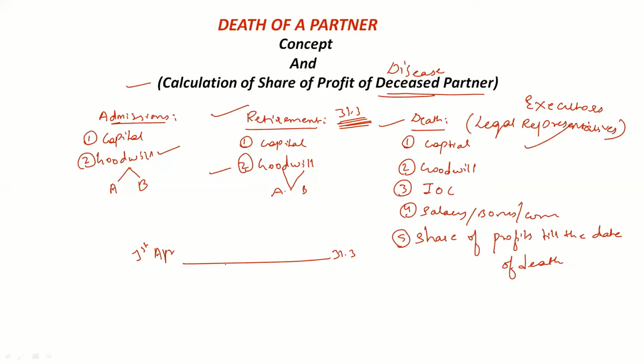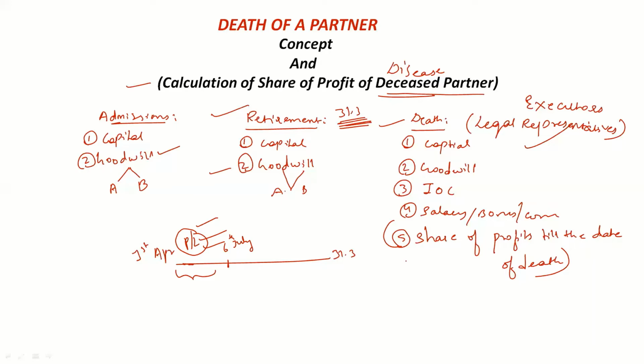Suppose a partner here is dying on 6th of July, in the middle of the accounting year. From 1st April to 6th of July, the firm must have made some profits or losses, right? The firm is carrying on business activities, so it means the firm has made certain profits, even though the amount may be very small. If there are no profits, at least there will be some losses. Out of these profits or losses, the deceased partner should be given his share. This is the one thing which is extra here. This does not happen in case of retirement.